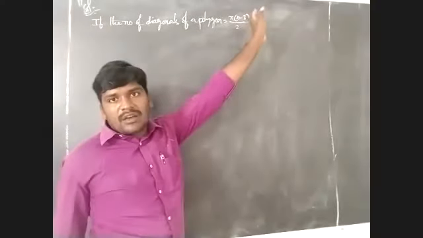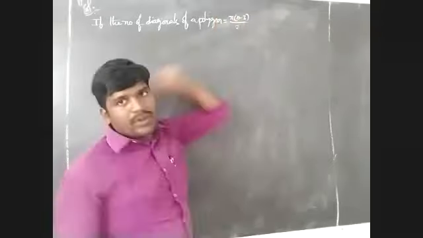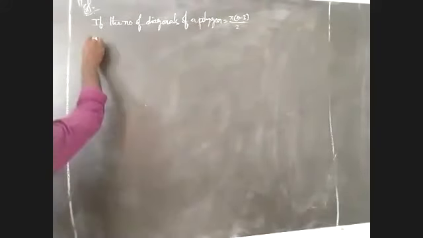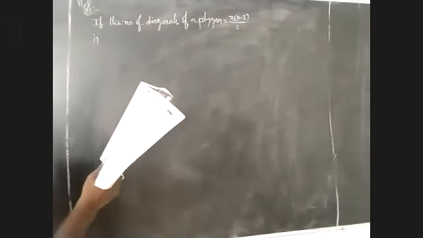In the public examination, you may get confused with n of n minus 1 by 2. This is not correct. Write only n of n minus 3 by 2. But in this first problem, what is given is: how many sides will a polygon having 65 diagonals have?